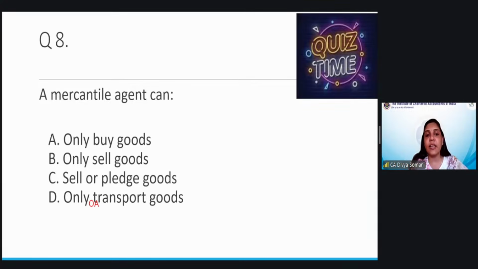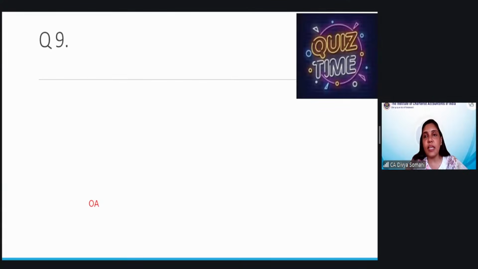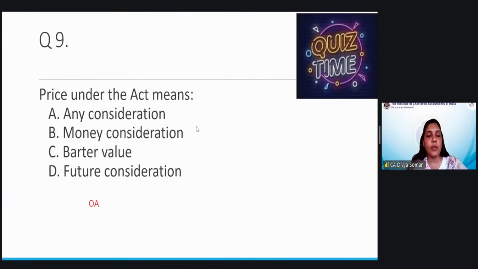Basically, he is there to do all the things which a seller can do. So he can even buy, he can even sell the goods, he can pledge the goods also. Anything he can do. Again, this you will see in chapter 3, I guess, which will have this particular topic again.